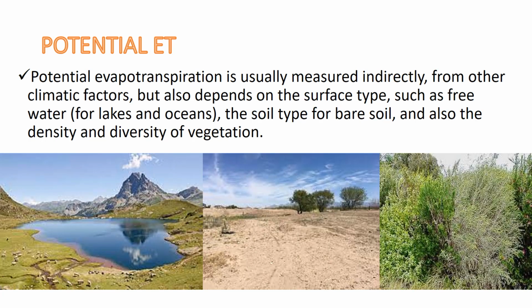So potential evapotranspiration is usually measured indirectly from other climatic factors, but also depends on the surface type, such as free water for lakes and oceans, the soil type for bare soil, and also the density and diversity of vegetation. So, potential evapotranspiration.